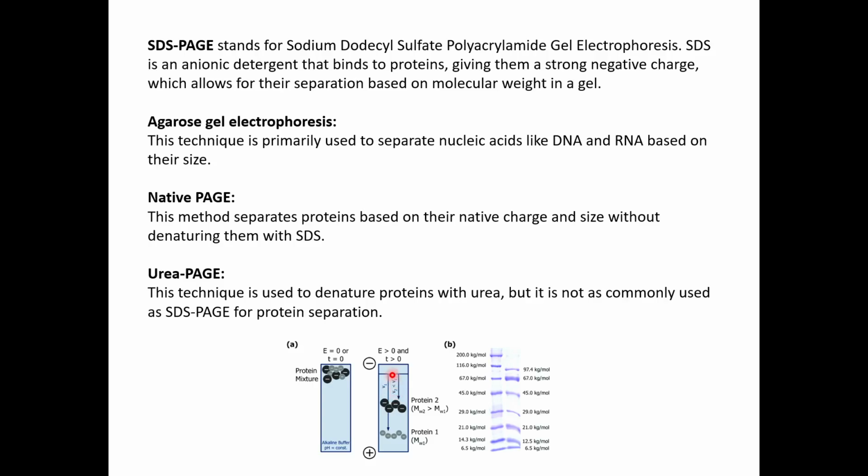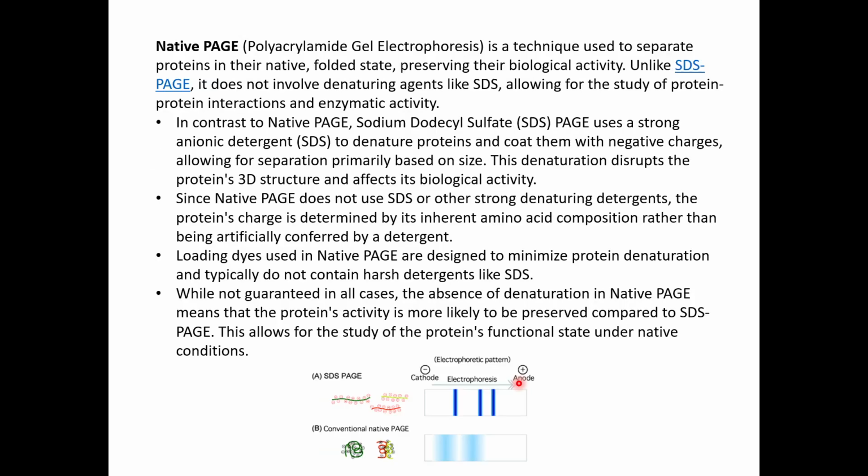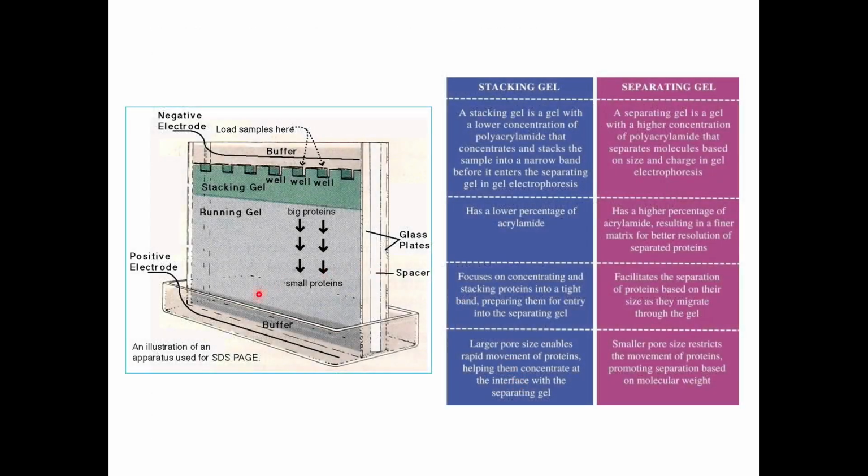So we want all the proteins to start in a single line so that they will run and resolve more neatly in your resolving gel. So we add the sample here and then it runs in your stacking gel where the pH is 6.8. It runs here and comes into the front line over here.